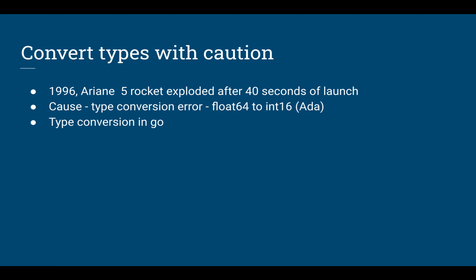So what was the cause? The system of that particular rocket was written in the Ada programming language, and because of a type conversion error the system got corrupted. And what was the type conversion? There was a variable that is float64 and it was being converted into int16. As you know, float64 takes 64 bits, and I'm trying to convert a 64-bit number into a 16-bit number. So Ada threw an exception, that corrupted the whole system and the rocket exploded. Golang handles these kinds of errors gracefully, but still we should be careful about these types of conversions.